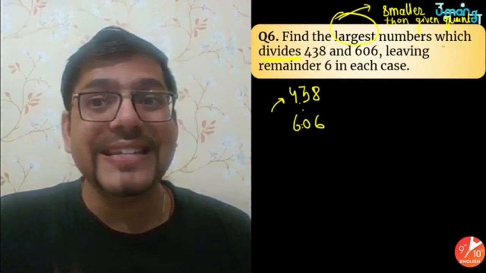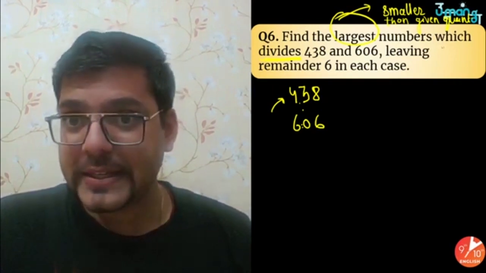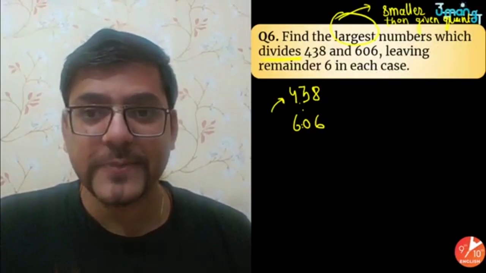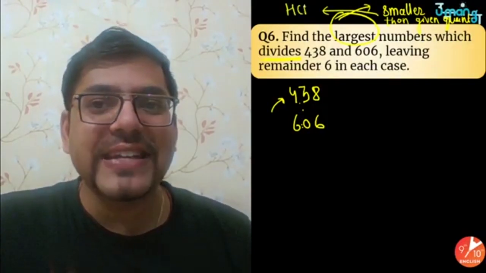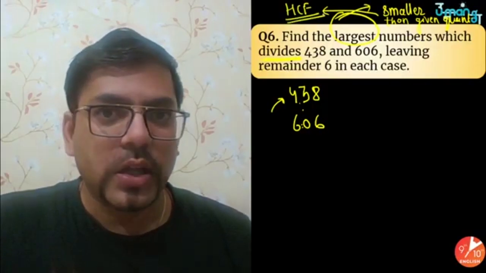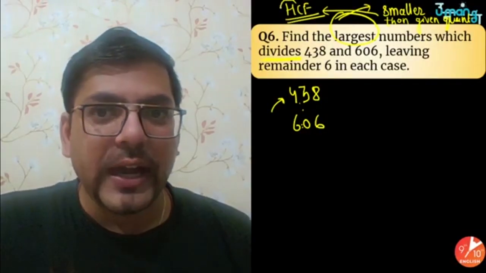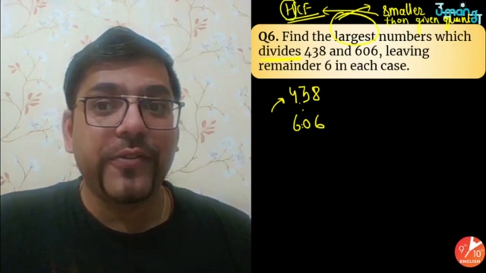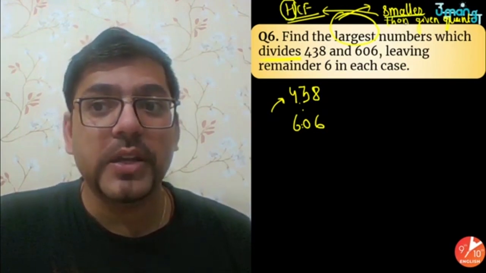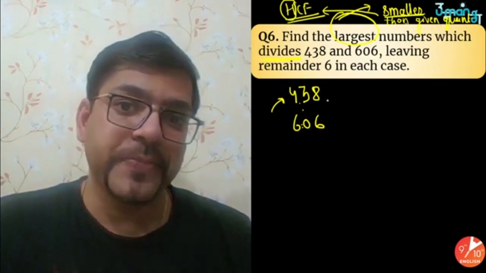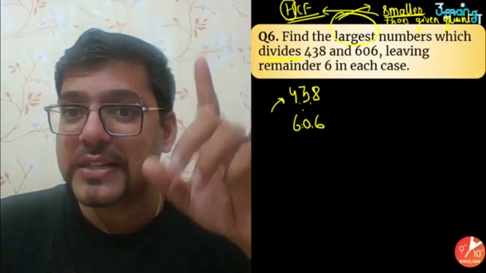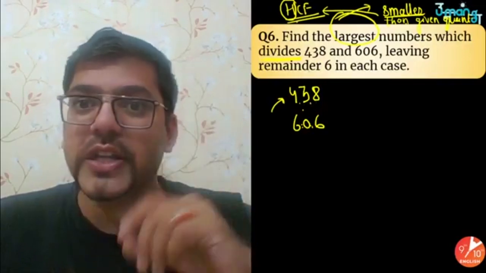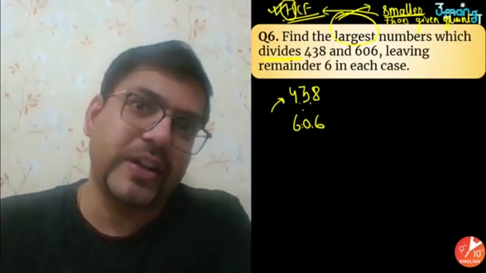If it is smaller than the given quantities, always remember that you have to find the HCF, highest common factor. I'm again repeating, if the question is asking for a number smaller than the given quantities, you have to find the HCF, highest common factor.